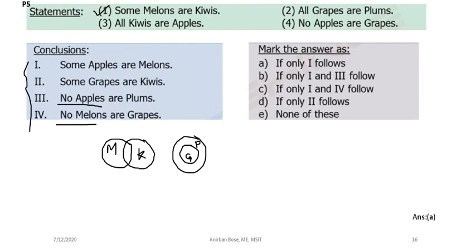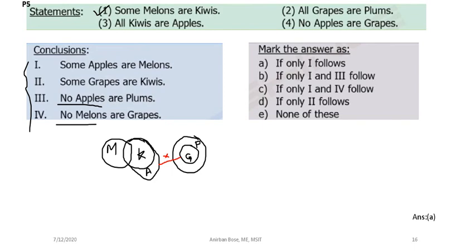So again, for the bare minimum diagram, you have to remember where to start. You always have to start in this way. Okay, so all kiwis are apples. Finally, no apples are grapes. So apples and grapes are disjoint. So this is the bare minimum diagram that we have completed.